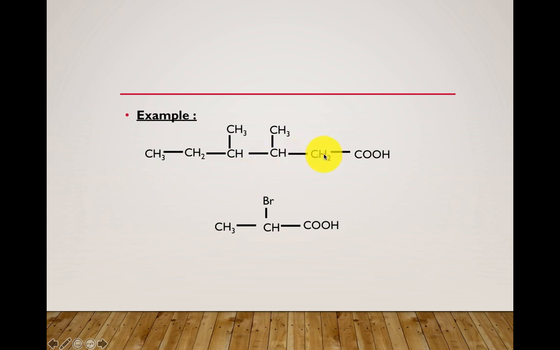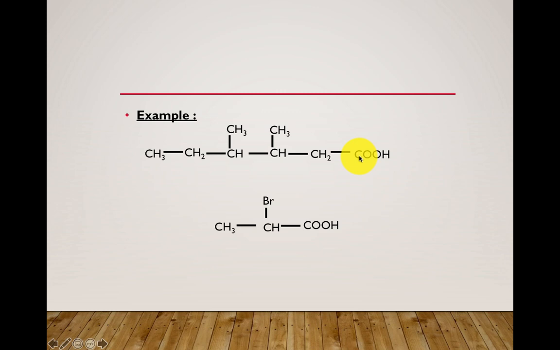First, identify the root word. See, 1, 2, 3, 4, 5, 6. What is meant by root word? The longest carbon containing chain is known as the root word or the parent chain. So, see, what is the parent chain here? Since this is the longest carbon containing chain, it is known as the parent chain.